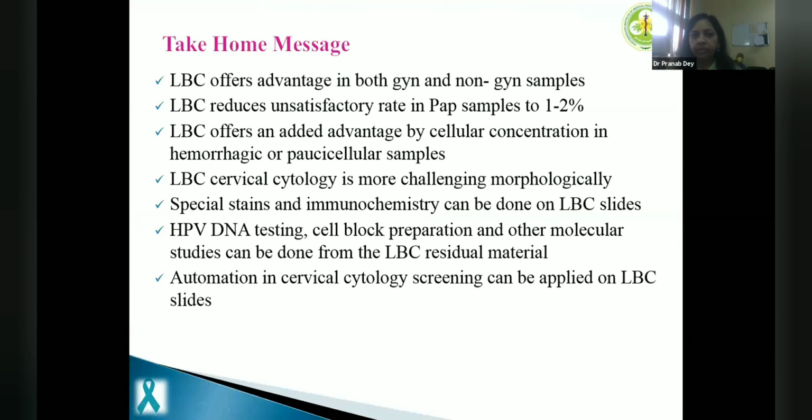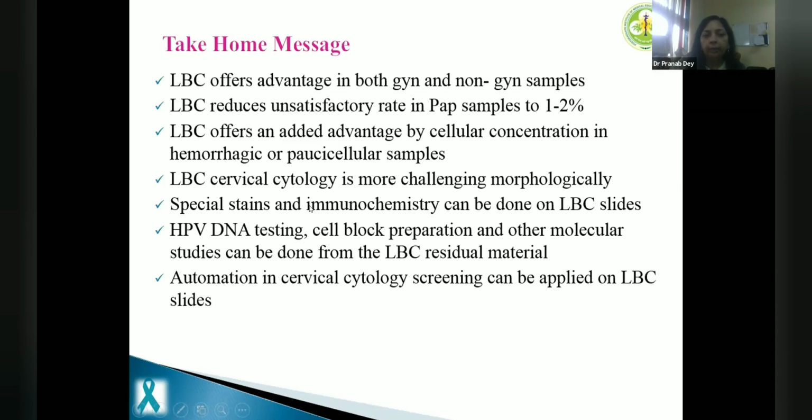I'll say that liquid-based cytology offers advantages both in gynae and non-gynae samples. It reduces the unsatisfactory rate in pap smears from maybe 10 to 15% to 2%. An added advantage is cellular concentration in non-gynae, especially in hemorrhagic paucicellular samples. It concentrates your sample. Cervical cytology is more challenging, and it takes almost maybe 3 to 4 months, 3 to 6 months, depending upon your workload, to be comfortable with cervical cytology in the absence of conventional cytology, because you are taking the direct sample into liquid-based cytology.